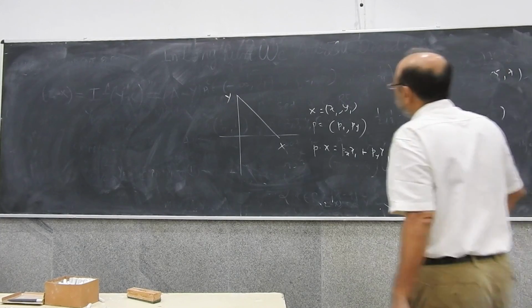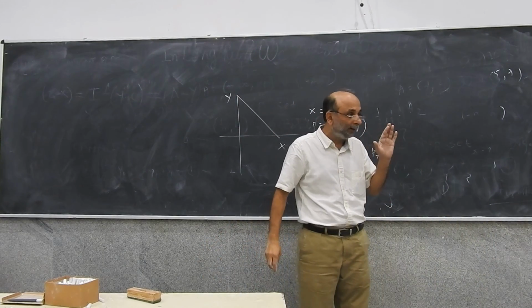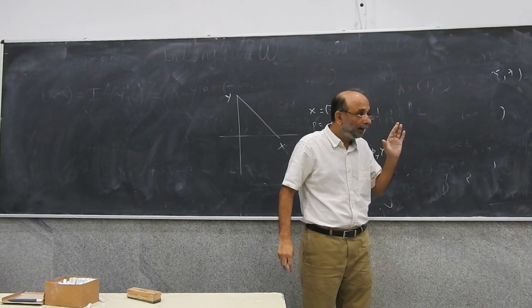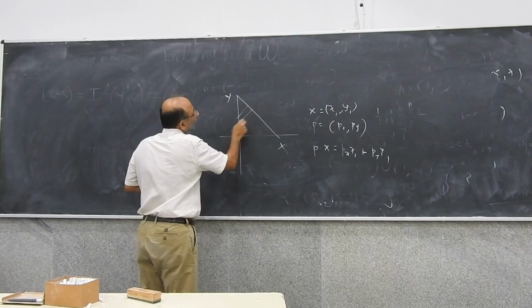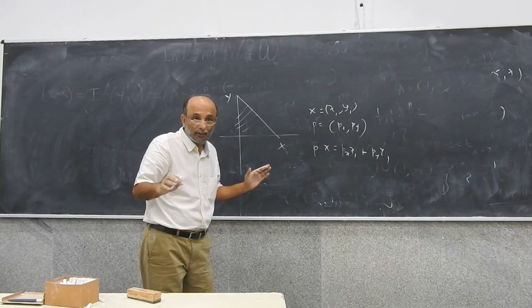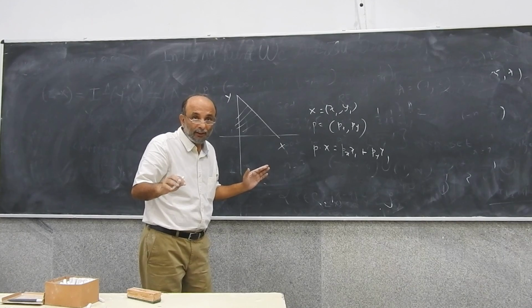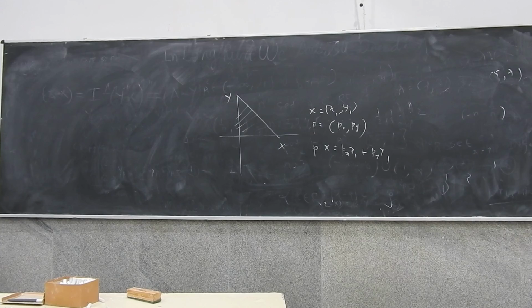This budget line tells you the maximum that you can spend. So given your budget, this set tells you what the consumption bundles are that are affordable to you. This is called the budget set.